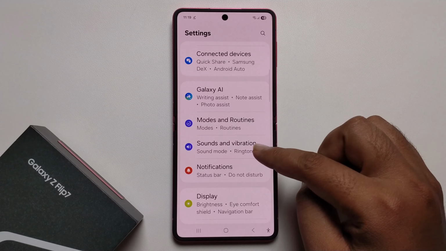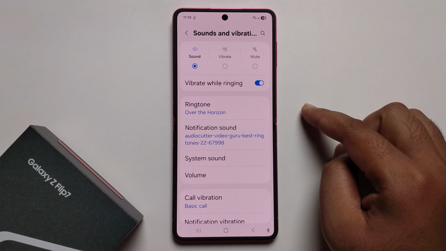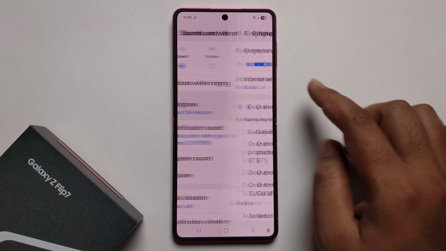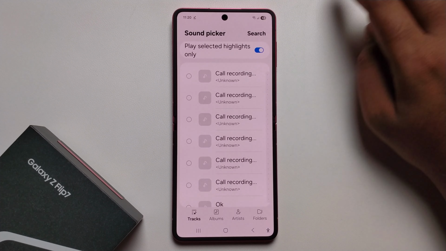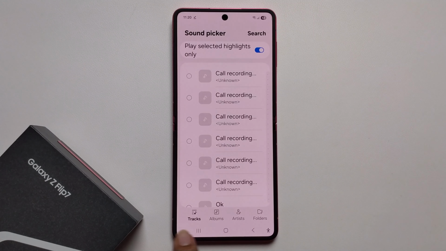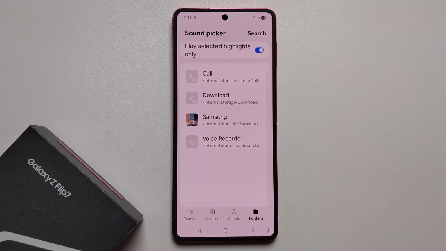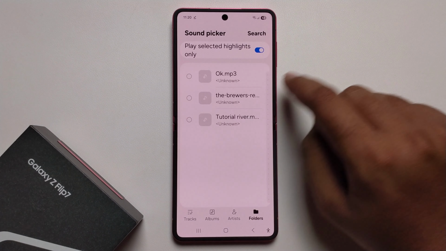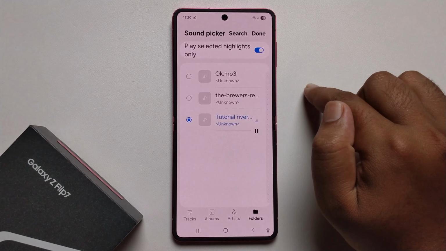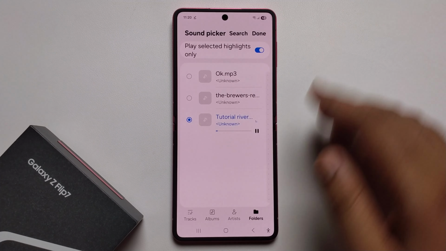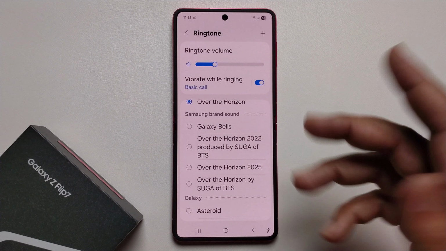Now go back, open settings, click on sound and vibration, then you will see the ringtone option, tap on it. Click on the plus option, and I'm selecting the folder and download folder. I recently downloaded this sound. Just select it and get back. Now it's successfully set up.